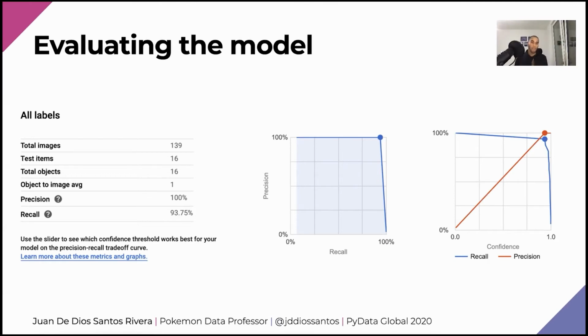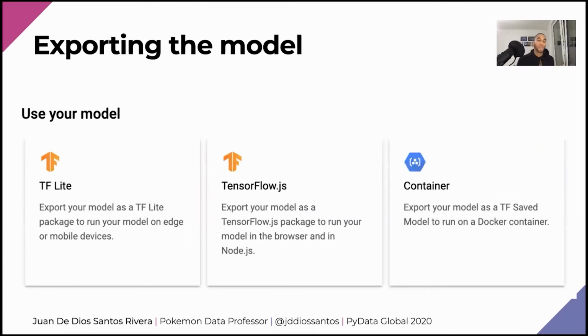Here we have the model evaluation. How did it perform during training and during the testing phase? In my case, during testing, the model achieved a precision of 100%. Great. And a recall of 93.75. After that, if you're happy, you click another button to export the model.